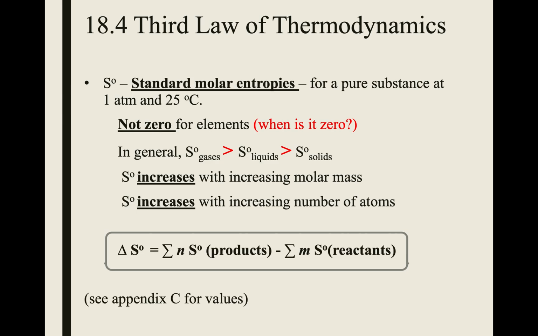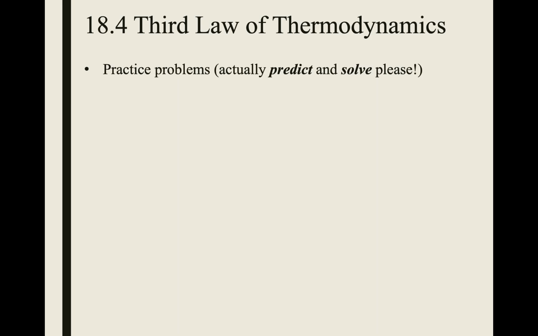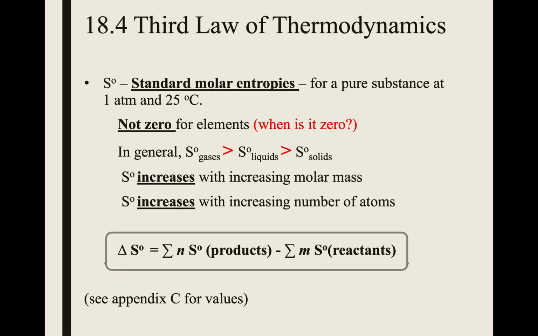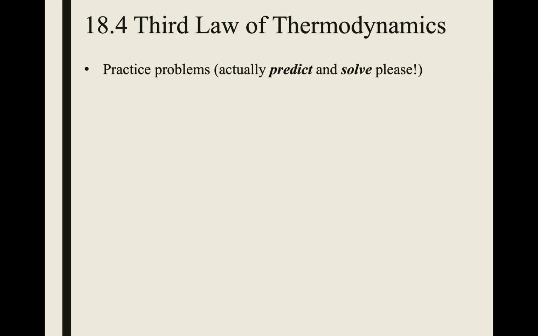Very simple formula to determine delta S naught. That is products minus reactants, very similar to what we saw for delta H naught when using the heats of formation. So again, we would look up the S naught values in appendix, I think it's appendix 2 actually, in your book. All right, so some practice problems for you. Use this previous formula here to solve for these two. So please pause the video and do those two problems.